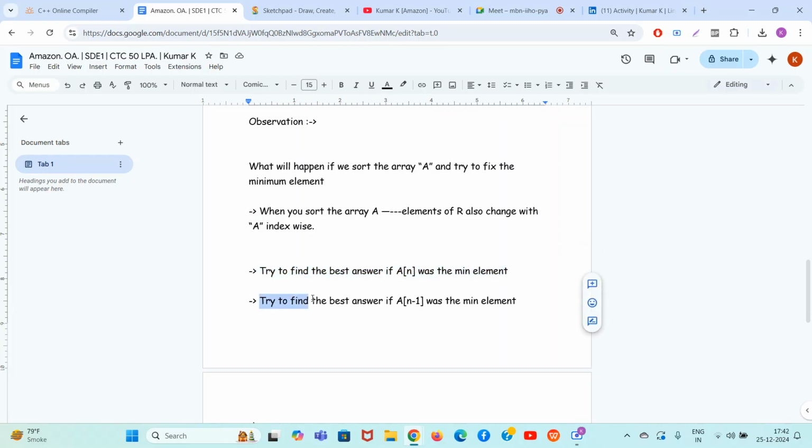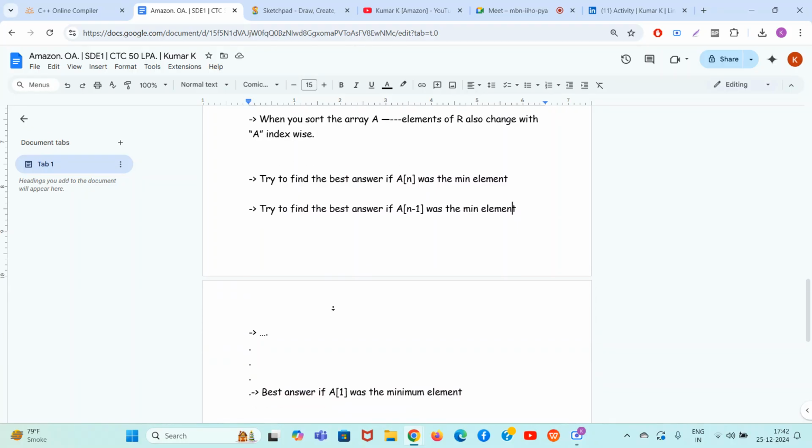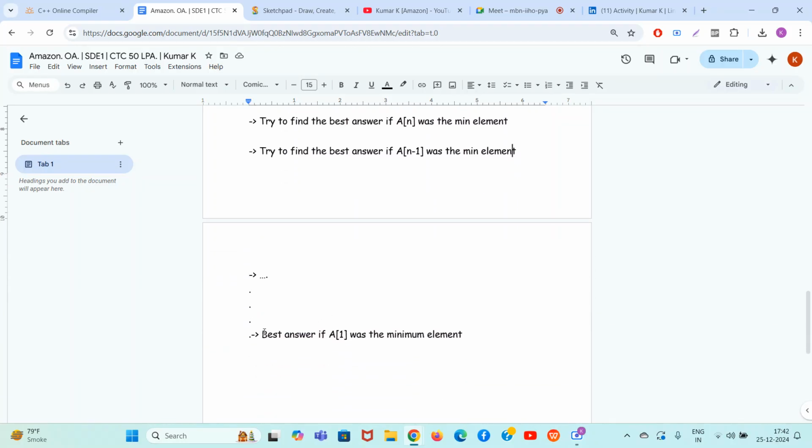Then, guys, you will try to find the best answer if A of n minus 1 was the minimum element. Guys, you will do this again and again, till you try to find the best answer if A of 1 was the minimum element, and you take the maximum of all those possibilities. Maximum of all those possibilities is the final answer.